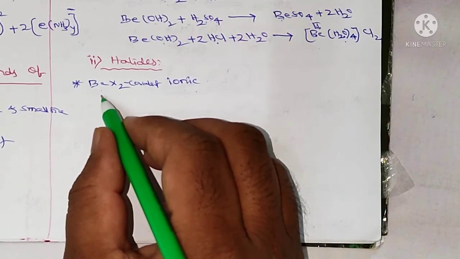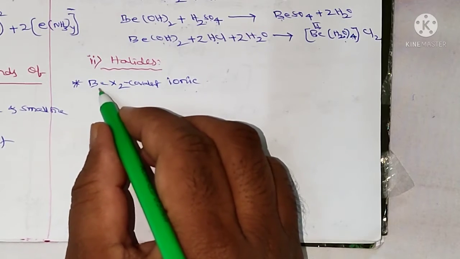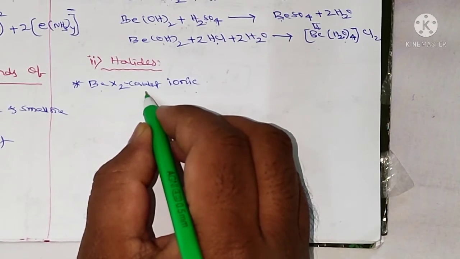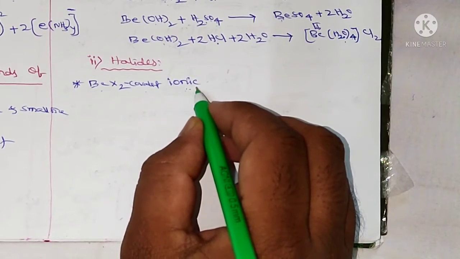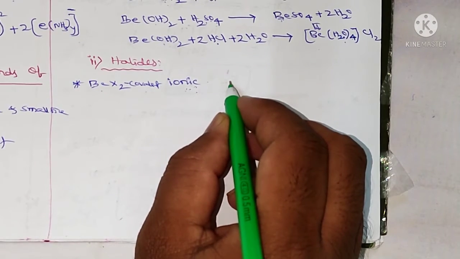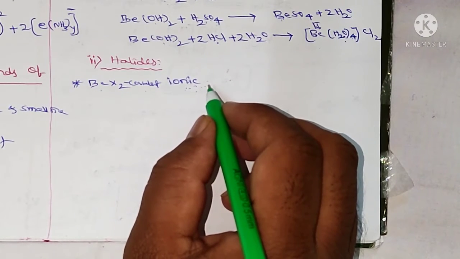Beryllium halides are soluble in organic solvents because they are covalent, and the remaining halides are ionic in nature, so they can dissolve in water, but they cannot dissolve in organic solvents.